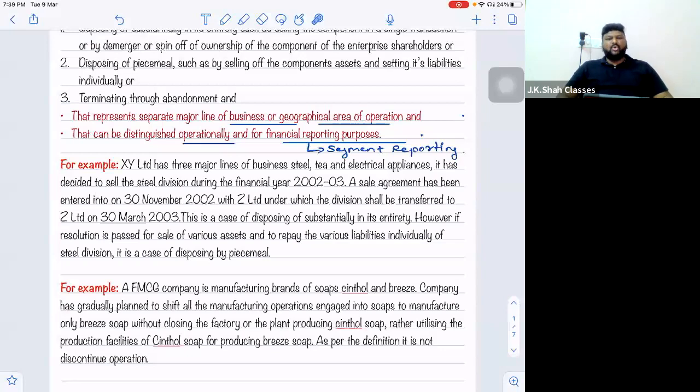But if I decide from now onwards that I will close down the entire facility, move away from this repairing business and start a trading business, trading in laptops and mobile phones, I will discontinue this, and in the same premises I will start a new business. So will the earlier business be considered a discontinuing operation? Answer is yes, because you have to settle all the assets and liabilities of that business first and then start up a new business. So that will be considered a discontinuing operation.